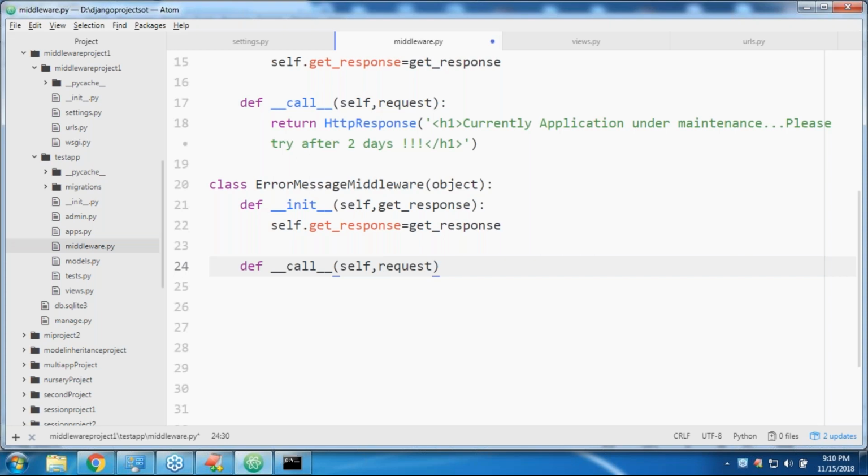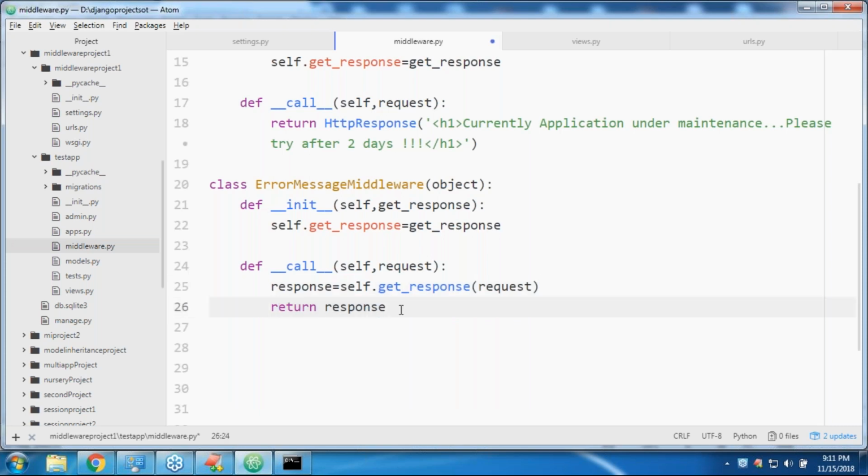Here I don't want to do anything before processing the request or after processing the request. Just forward the request to the next level. Response is equal to self.get_response(request), and just return that response. That's all. This is just a dummy; it's not doing anything. Forward the request to the next level, and whatever response it provides, return that response, like this, right?